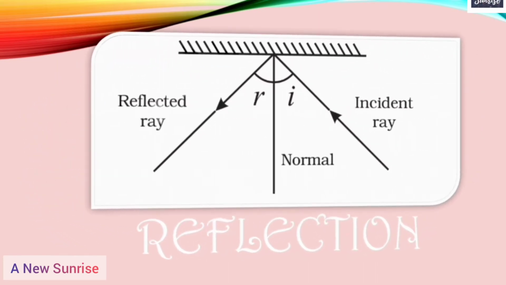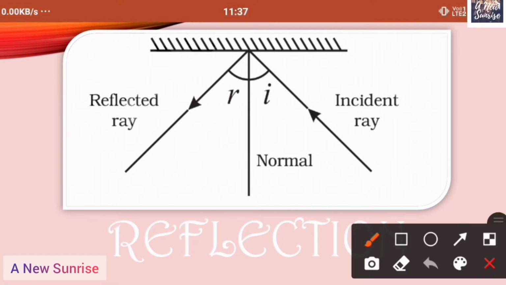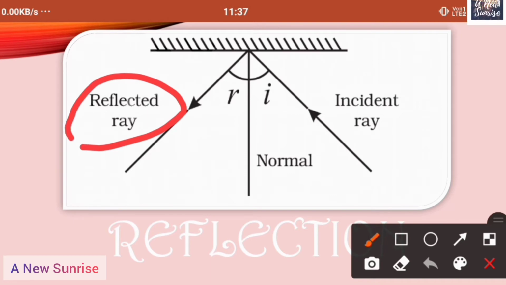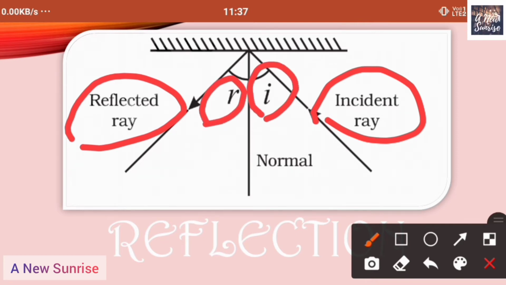Now let us see an image. Here you can see the reflected ray, the incident ray, the angle of incidence, the angle of reflection and the normal, which is the perpendicular line. This is the point of incidence.